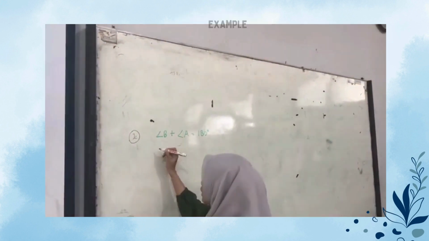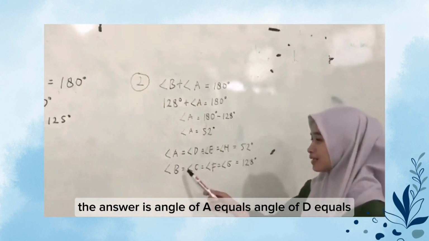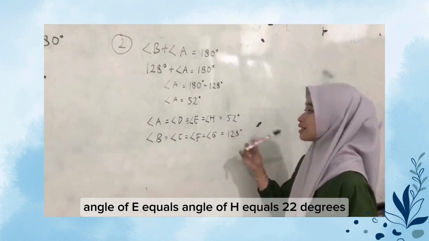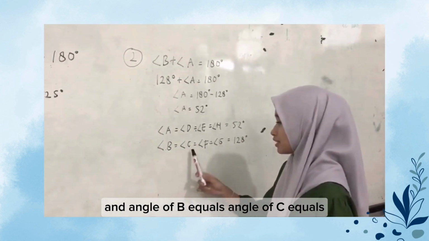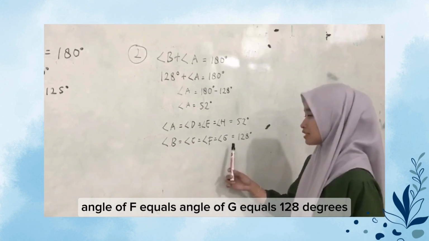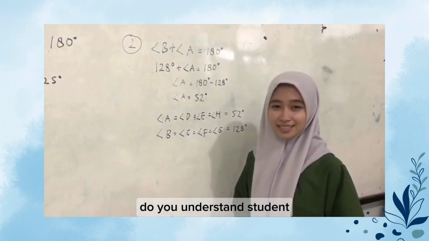So the answer is angle A equals angle D equals angle E equals angle H equals 52 degrees, and angle B equals angle C equals angle F equals angle G equals 128 degrees. Do you understand, students?